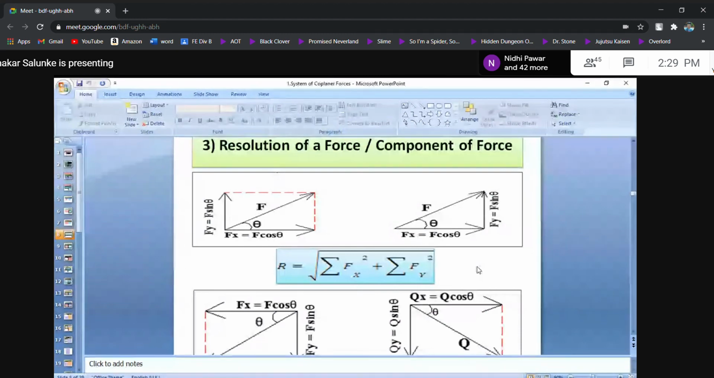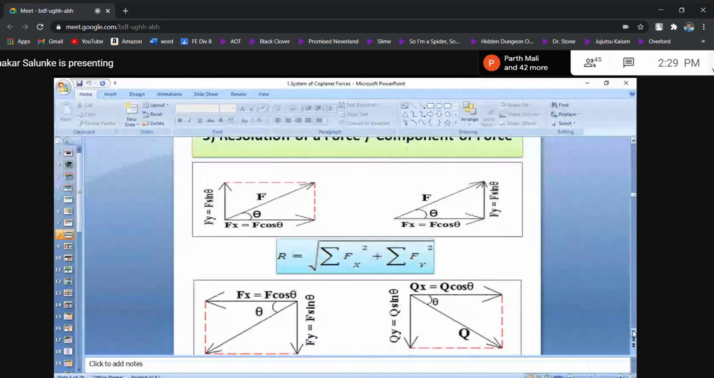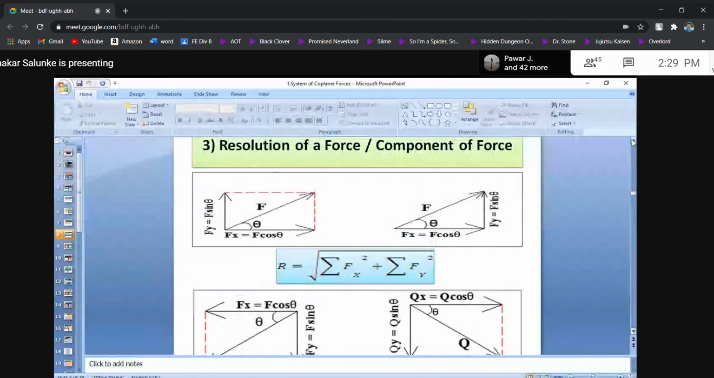Okay, now carefully look here. Explanation of all these things on a blackboard is simple, but somehow we have to go for this online tool. We don't have much alternative. So this operation is a most important operation, and the name of this operation is resolution of a force, or component of a force. Resolution or component of a force.